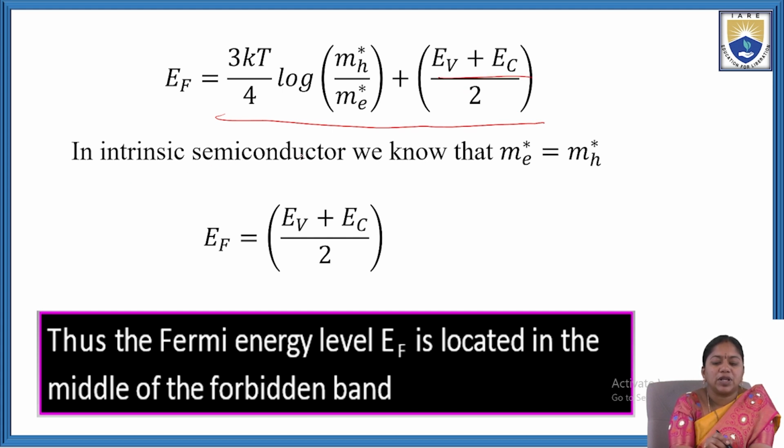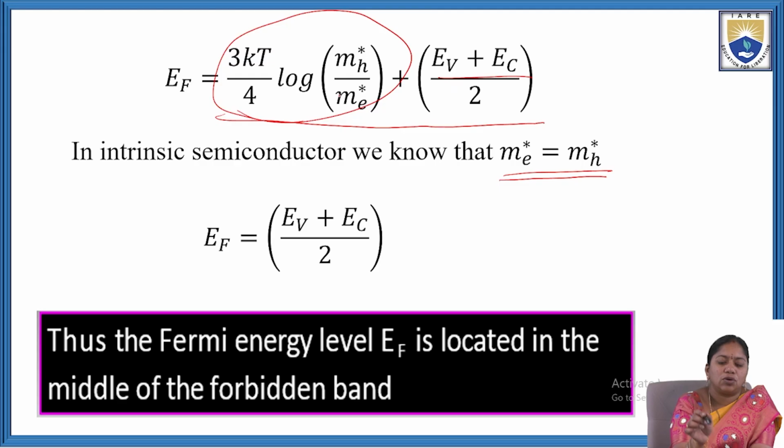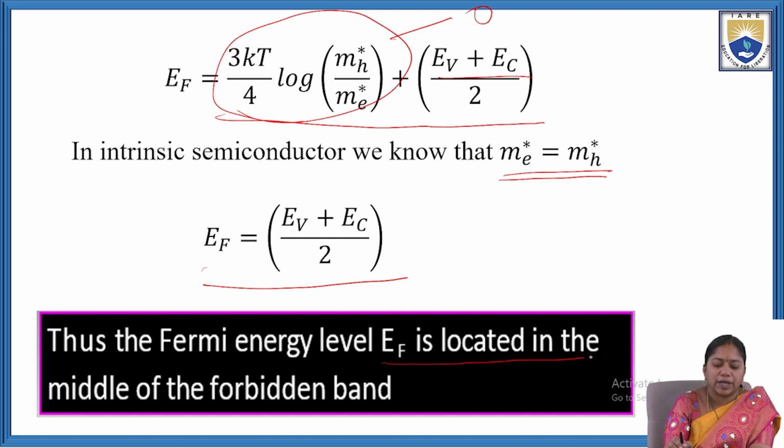In an intrinsic semiconductor, we know that the effective mass of the electron is equal to the effective mass of the hole. From this equation, this term will be 0. Log of mh star by me star means log 1, and log 1 will be 0. So this term total will be 0. Then we finally got the value EF equal to (EV plus EC) by 2. Thus, the Fermi energy level EF is located in the middle of the forbidden band.